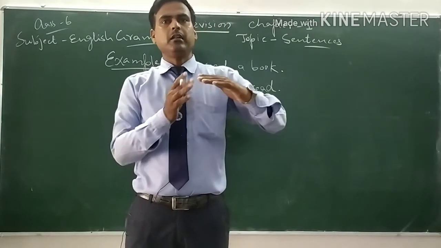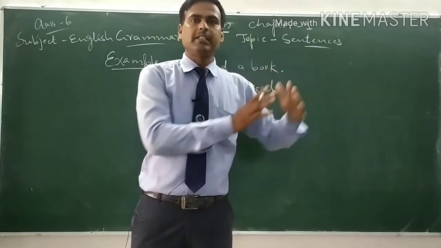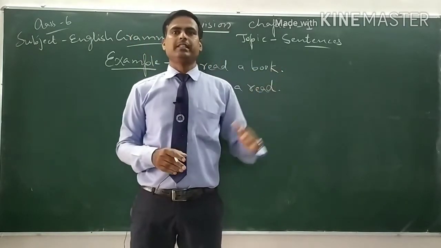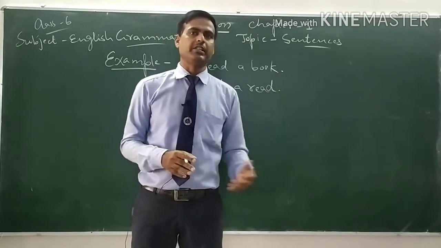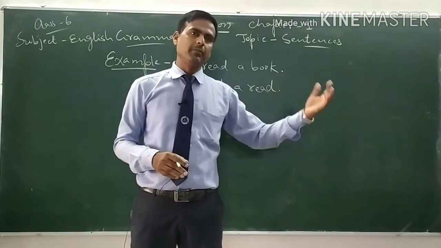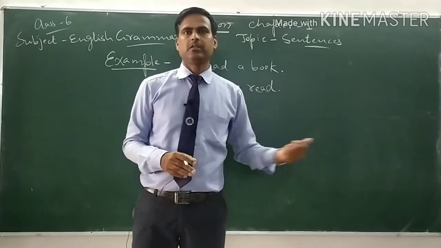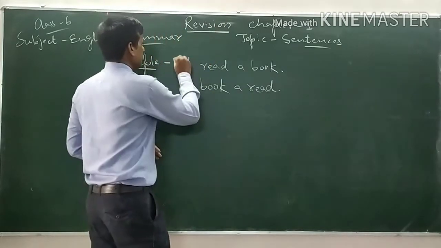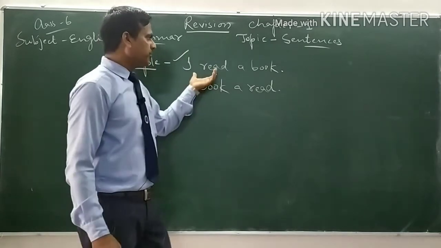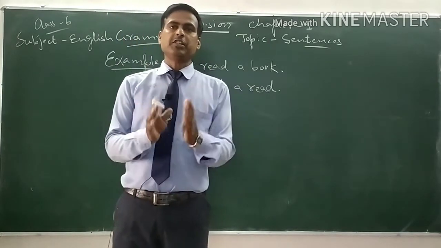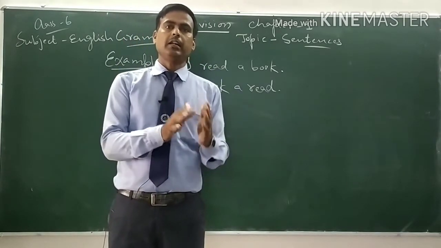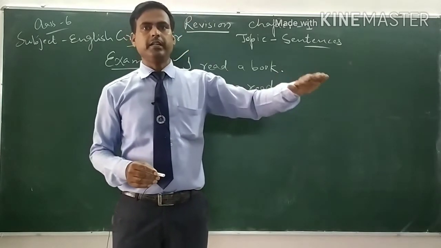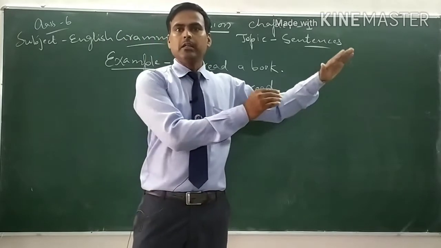They must be at their proper places. If we are not going to use the words at their proper places, it means we are going to make mistakes. And if we make mistakes, it means they are not sentences. So for writing a sentence, the words must be in an organized manner.